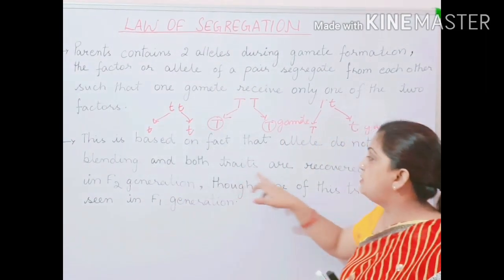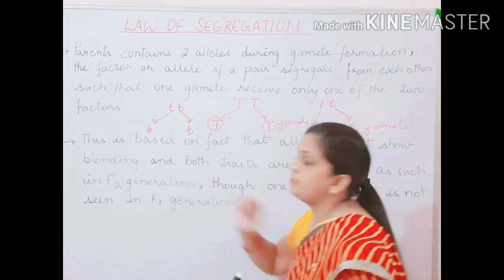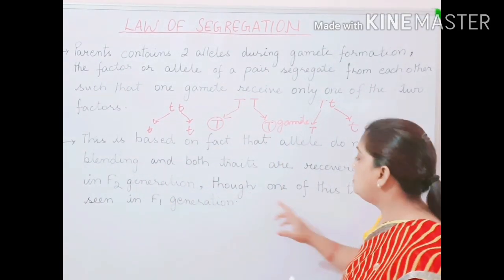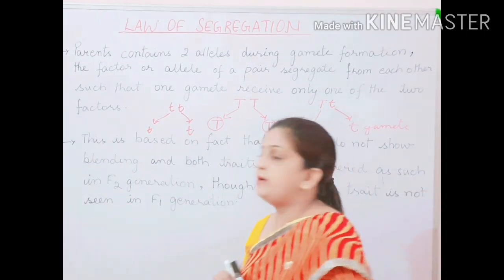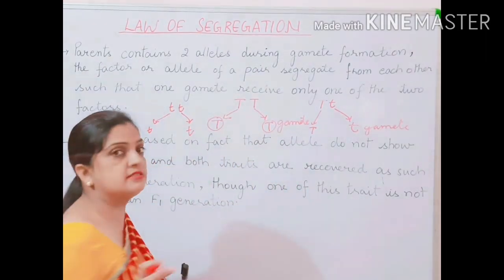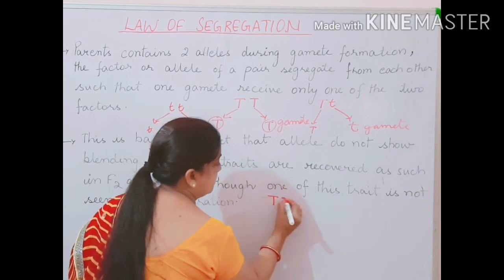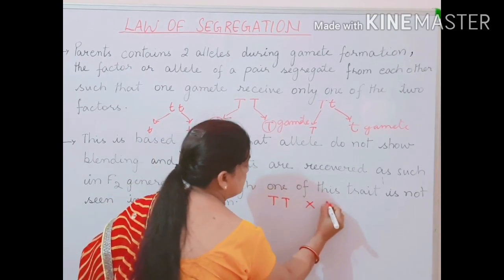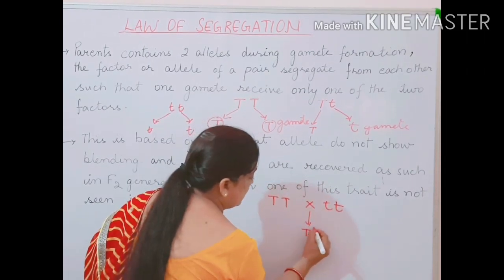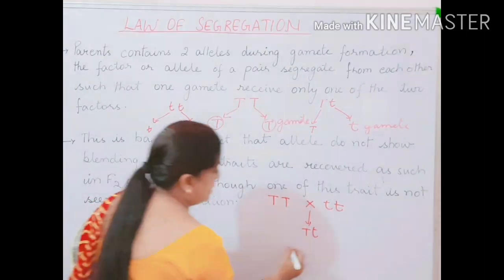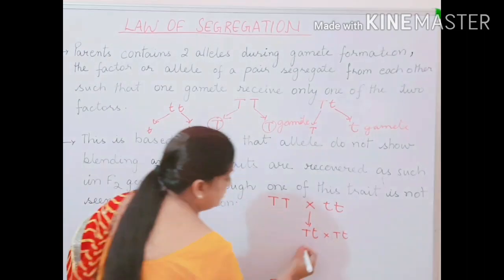So, both traits are recovered as such in F2 generation, though one of these traits is not seen in F1 generation. To explain this sentence, I will explain with this experiment again performed by Mendel. Capital T, small t. As a result, capital T and small t was obtained. Then when this capital T and small t was self-crossed again, what was the result?